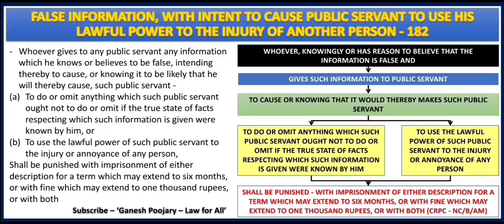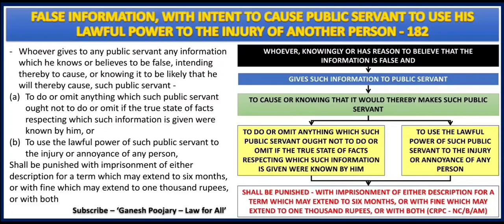If that public servant had known the true information, then he wouldn't have done something, but now he is doing it because he has got the false information, or he is omitting something. If he was aware of the true state, he wouldn't have omitted, but now he is omitting because he got a false information. That's one side of it.